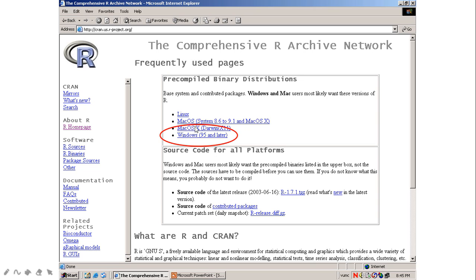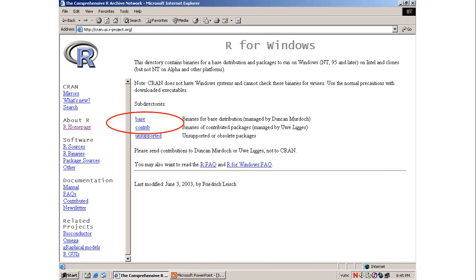Here there are different binaries. Base is the binary for base distribution, and contrib is the binary for contributed packages. So whatever you need, you can download from here.